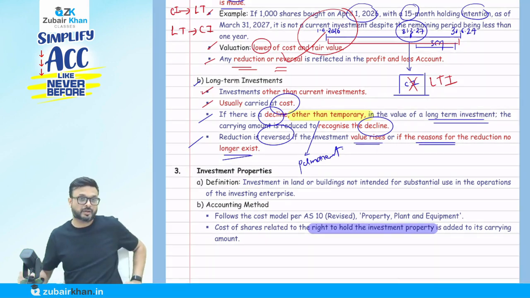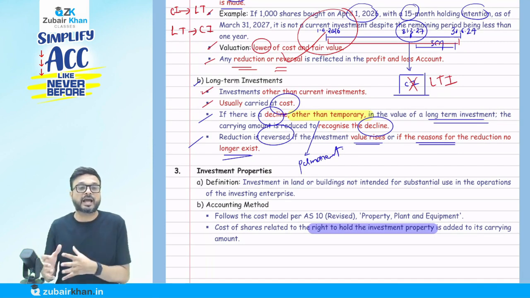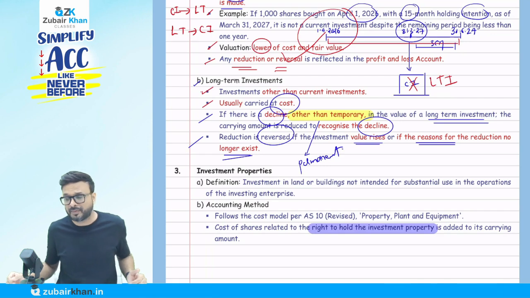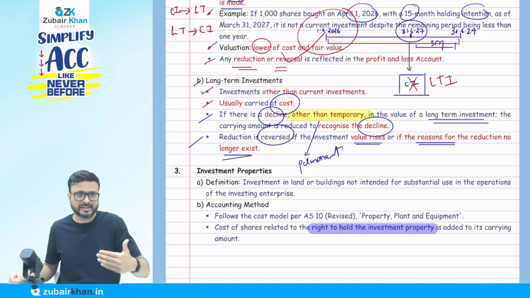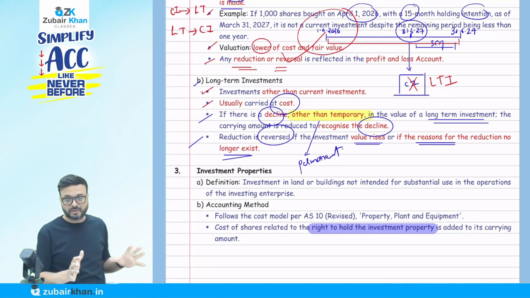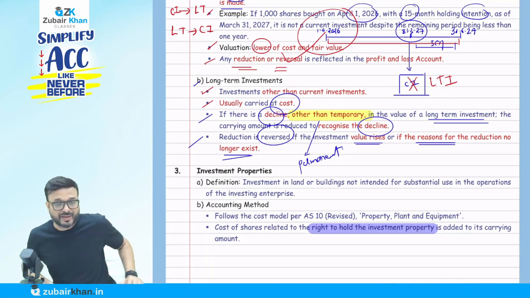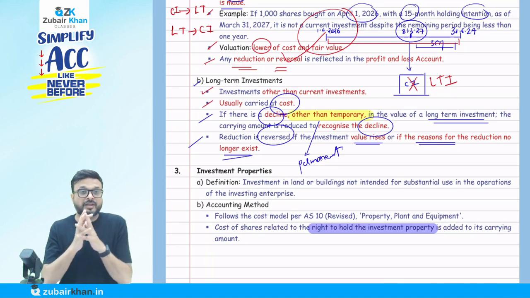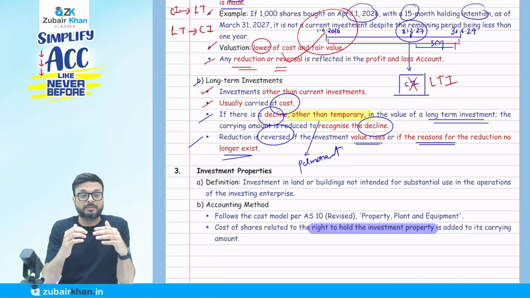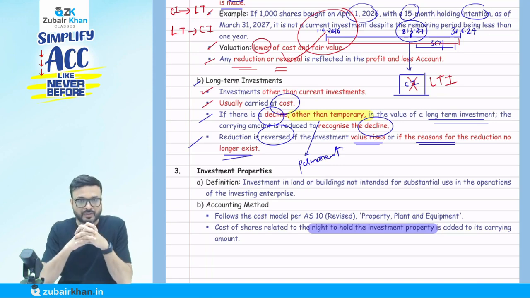Let me give an example. Suppose you purchase shares of Kingfisher company, and because of some fraud that happened, Vijay Mallya is in the UK. That's just an example. Suddenly the value of the company goes down that year. We have purchased the shares of Kingfisher company and their value goes down. If we say it's permanent in nature and not going to increase, we reduce the value of the investment.